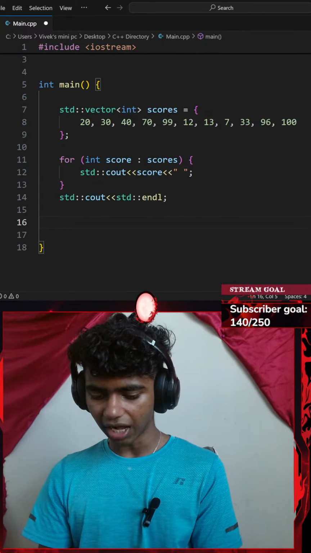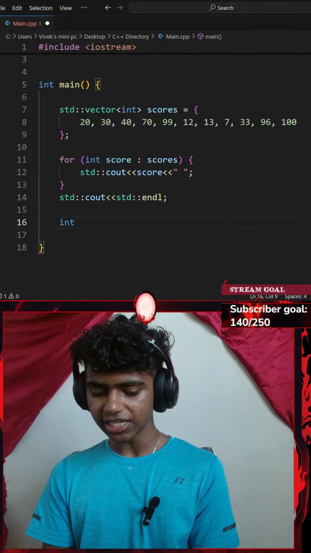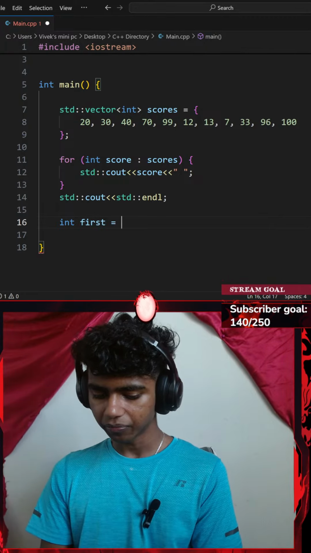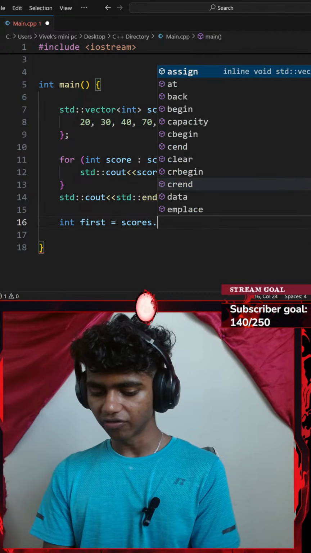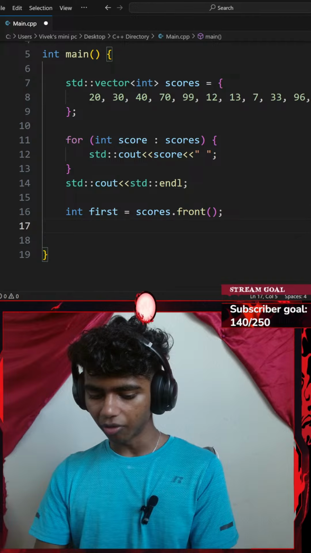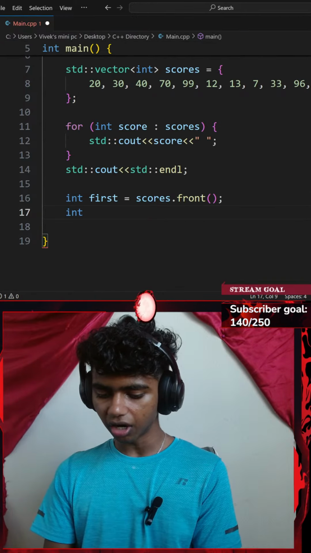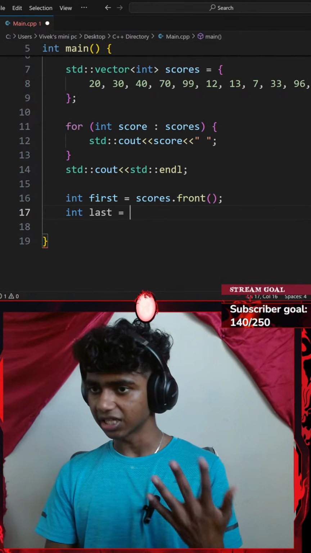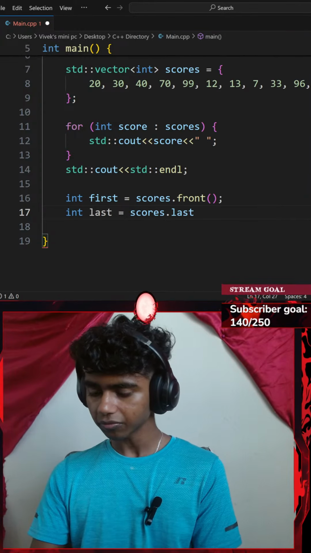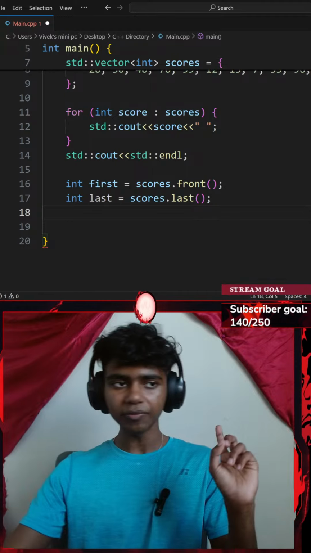So let's do that. I'll go with an integer called first. I'll set that equal to my scores vector dot the front function, and end that with a semicolon. Then another integer variable called last, which I'll set equal to scores dot last function. There we go. I will end that with a semicolon as well.